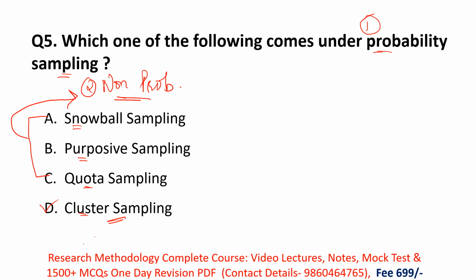So what is cluster sampling? The first point here is very important. In cluster sampling, researchers select their samples from the population randomly. The word randomly is very important. Listen again: in cluster sampling, researchers select their samples from the population randomly, because it is a type of probability sampling. And what do we do in probability sampling? Researchers select their samples randomly from the population.